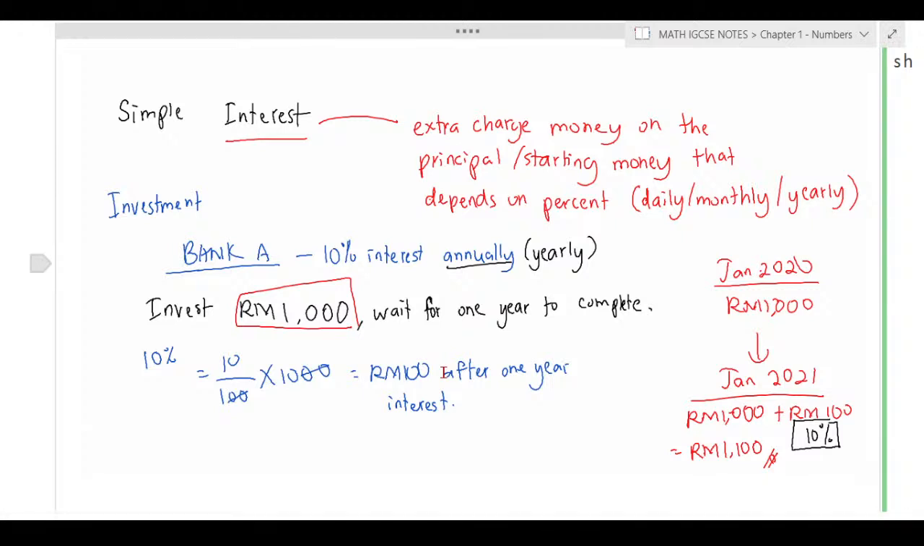You're doing nothing. Just imagine that you're doing nothing for the whole year. You just park the money there in January, and in December or January of the next year, when you want to withdraw your money, you get an extra 100 ringgit. That's how we deal with interest or investment. Just imagine if you put a bigger number, 1 million, how much would you get? But that's just a concept.